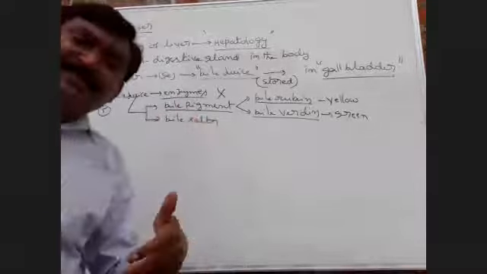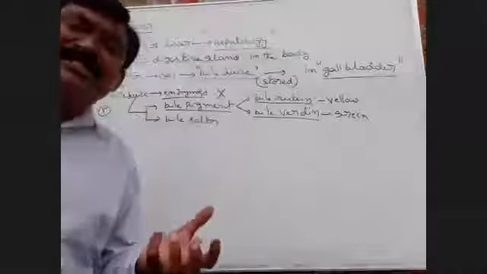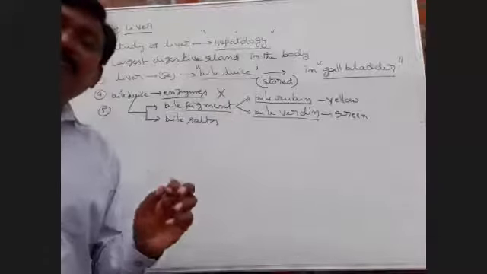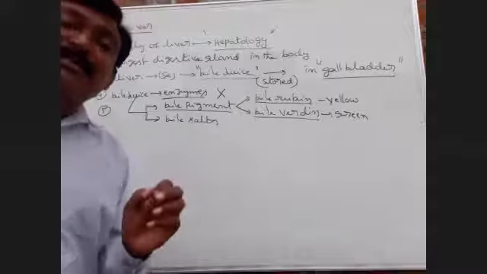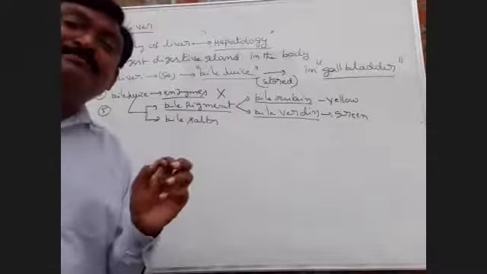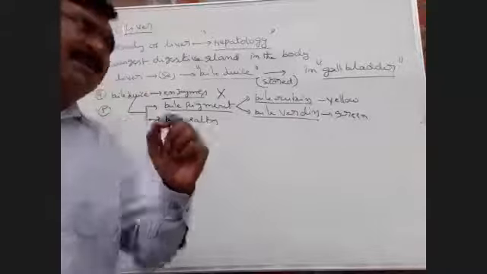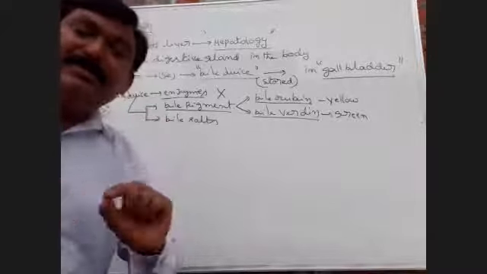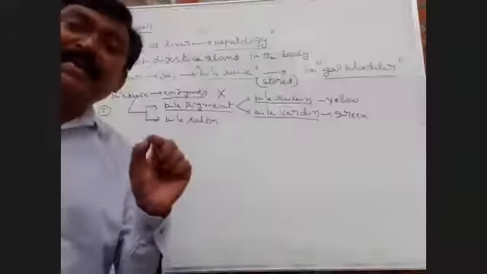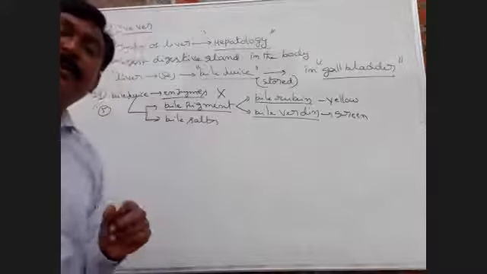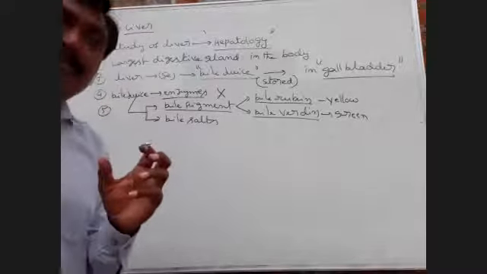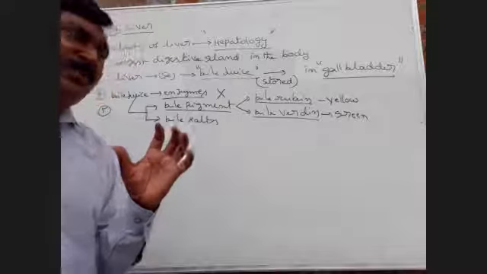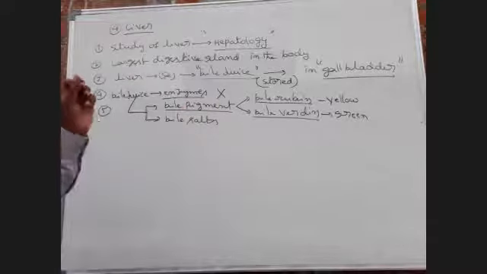When bile pigments enter into blood circulation, that person is considered a jaundice person. What is the main symptom in a jaundice person? White parts appear yellow or greenish in color. What are white parts? Eyes and nails. Next, loss of appetite. So these are the main symptoms in a jaundice person.